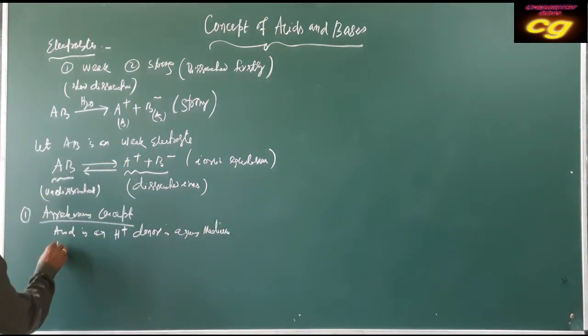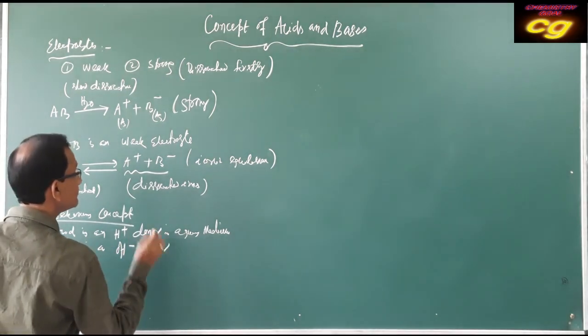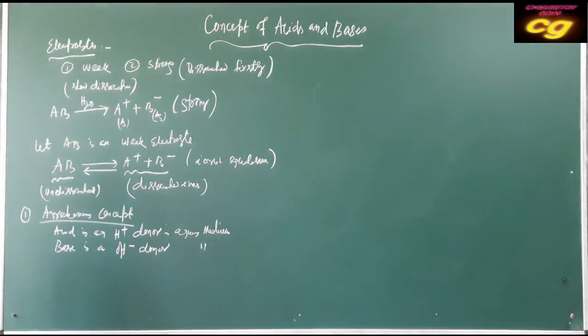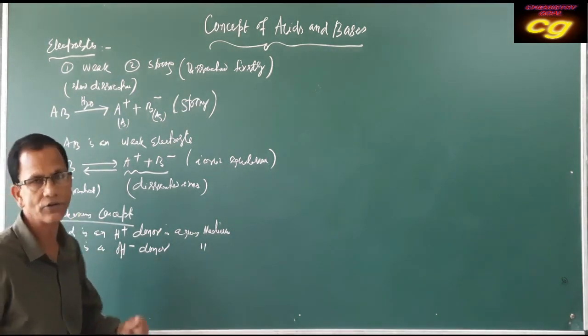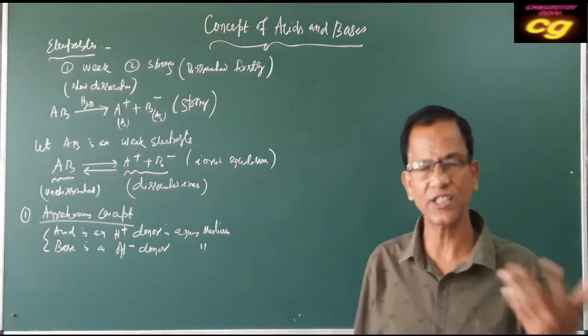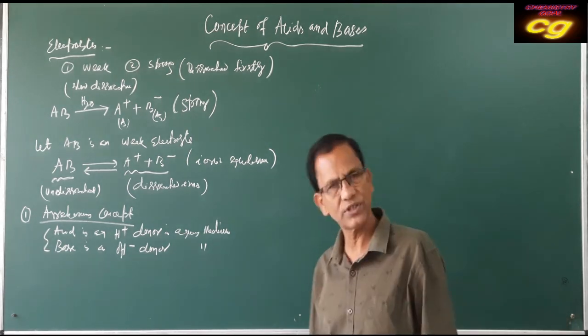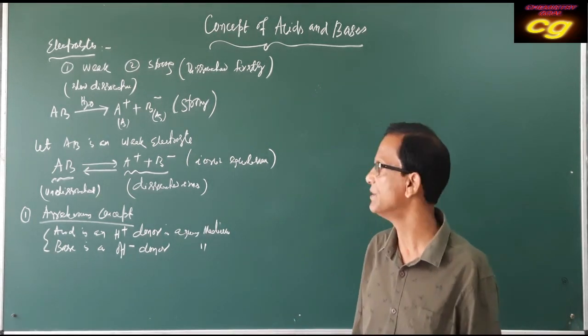And the base is an OH minus donor in aqueous medium. This is the main definition of acids and bases by the Arrhenius concept. According to Arrhenius, if a substance produces H plus ion, it is called an acid. If the substance produces OH minus in water, that is called a base.